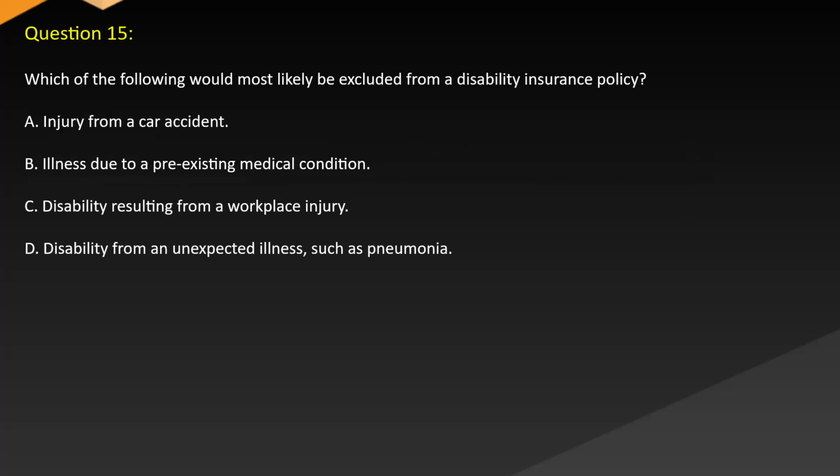Question 15. Which of the following would most likely be excluded from a disability insurance policy? A. Injury from a car accident. B. Illness due to a pre-existing medical condition. C. Disability resulting from a workplace injury. D. Disability from an unexpected illness, such as pneumonia.